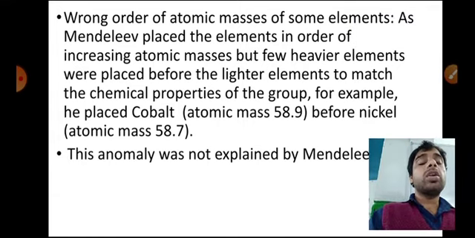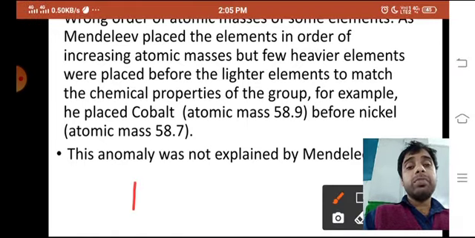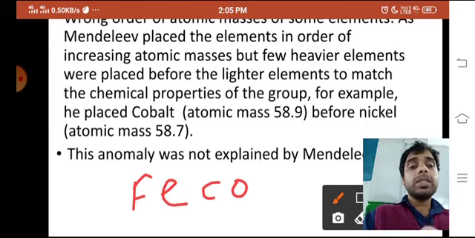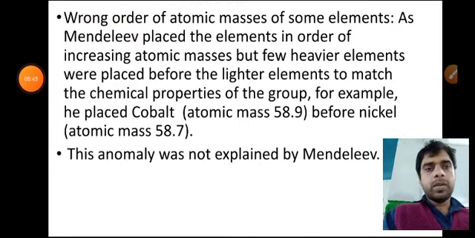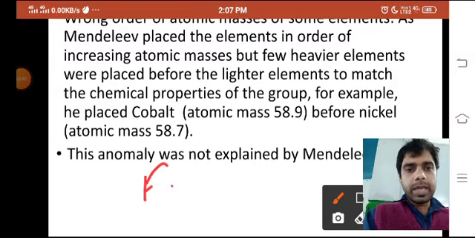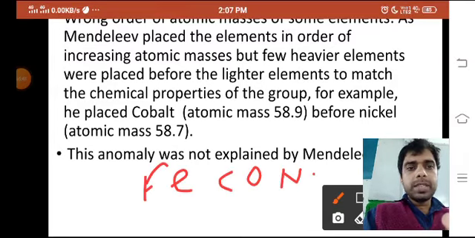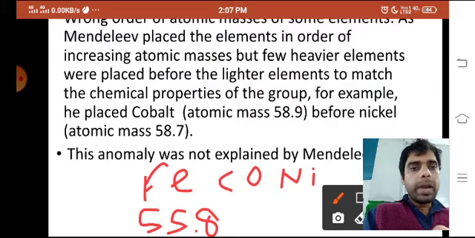Then, the wrong order of atomic masses of some elements, which we discussed in the previous video also. Fe was there, cobalt was there, nickel was there. Mendeleev's basis of classification was atomic masses. Here you can see the atomic mass of Fe is 55.8, cobalt is 58.9, and nickel is 58.7.